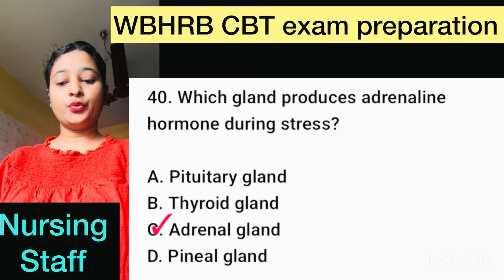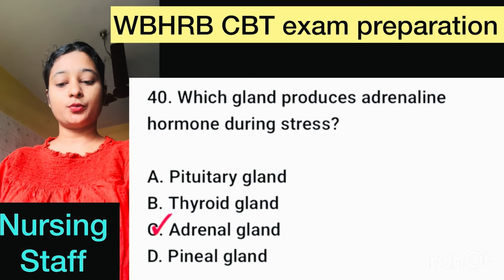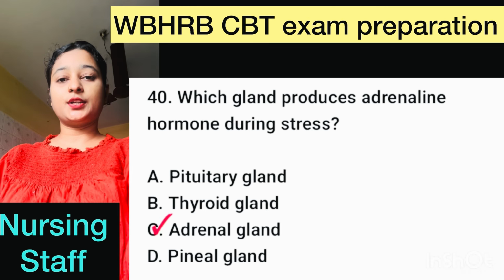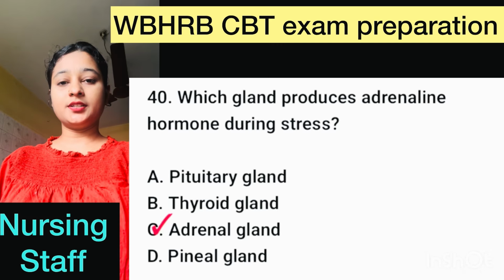Number 40. Which gland produces adrenaline hormone during stress? Here, correct option is option B, adrenal gland.